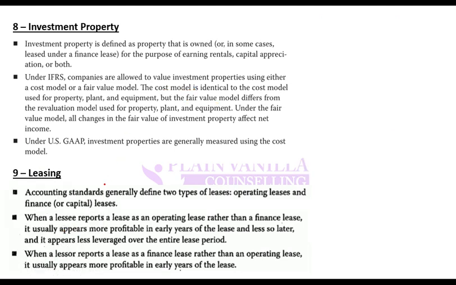Any problem so far? So the last topic in this reading is leasing. This will come in later. There is a separate reading on long-term liabilities in which leasing is discussed. But just to give you an idea here, there are two types of leases: financial lease, also known as capital lease, and operating lease.